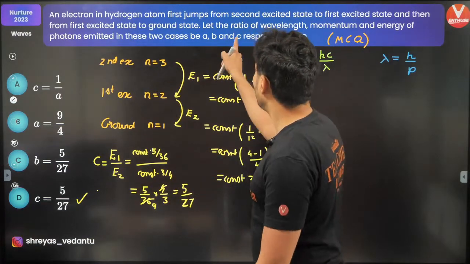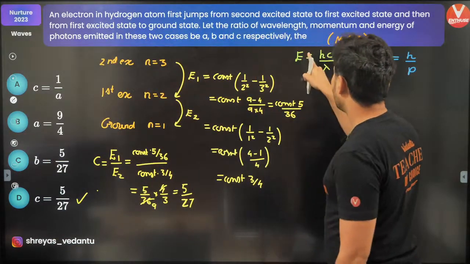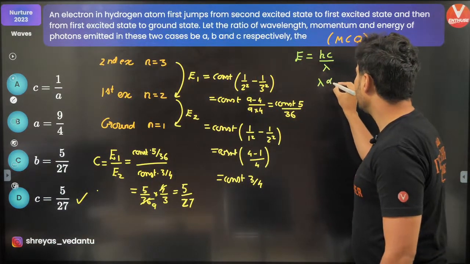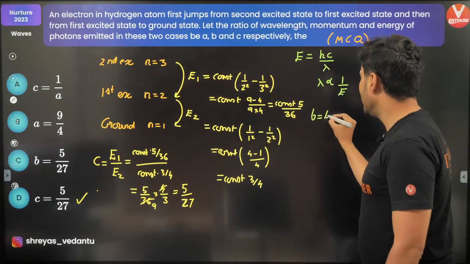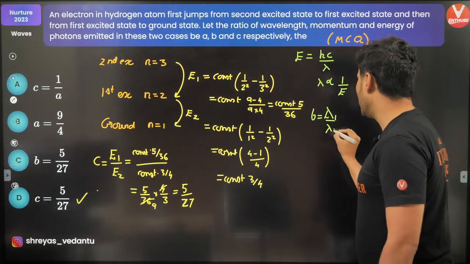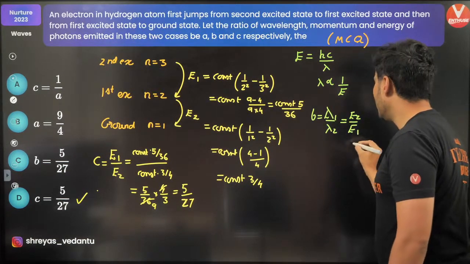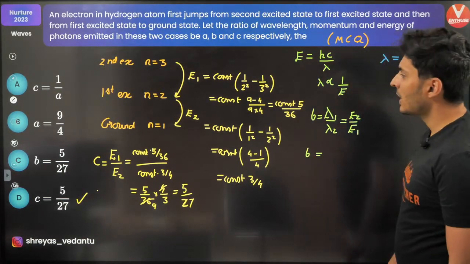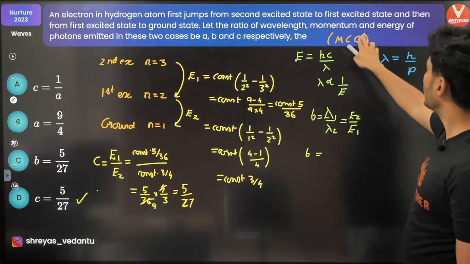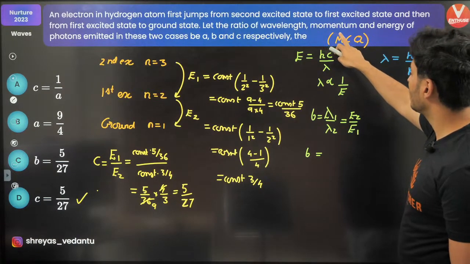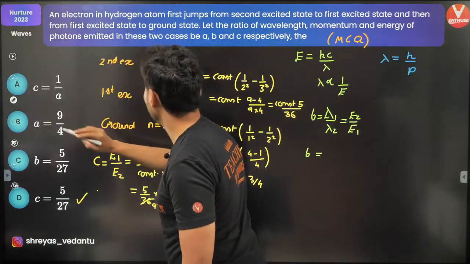Very good. Next, we have to find the ratios B and A also. That's not difficult. Lambda is inversely proportional to energy. Sorry guys, B is for momentum, my bad.